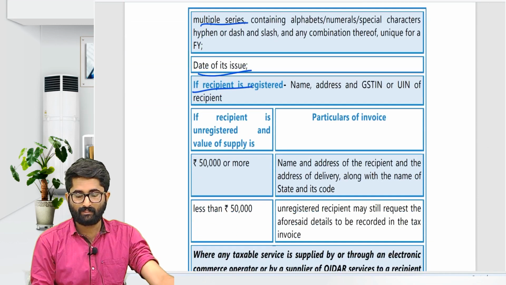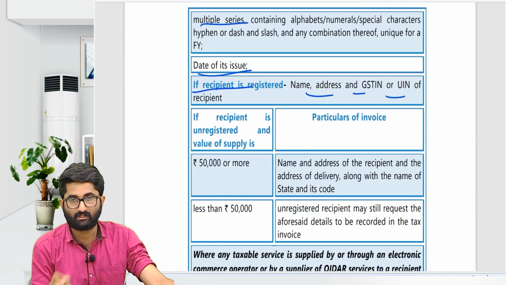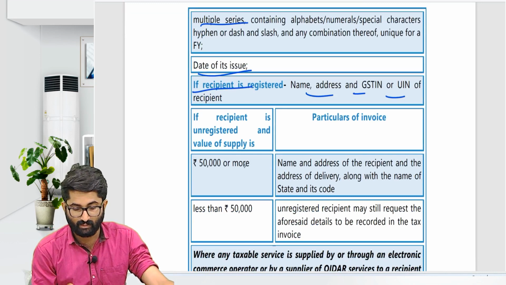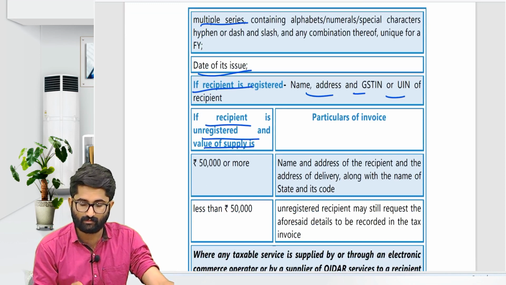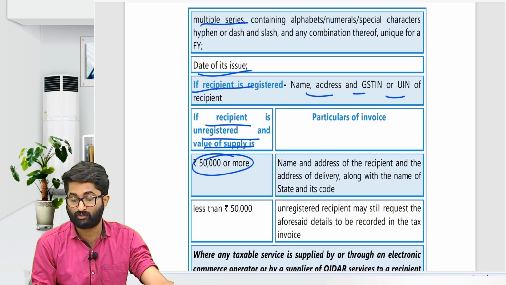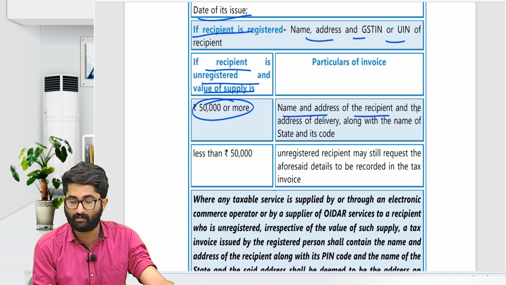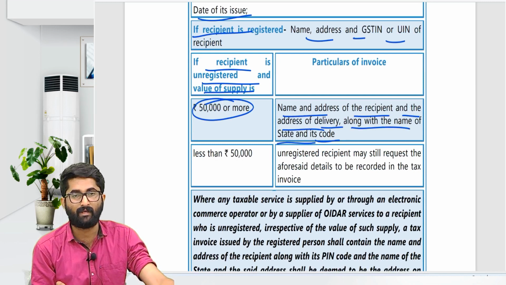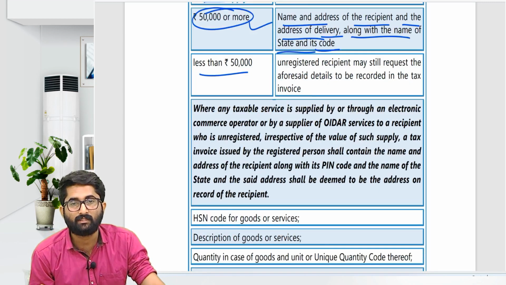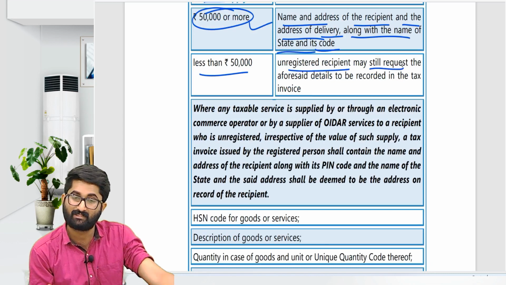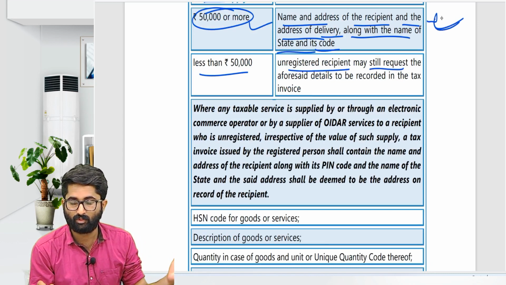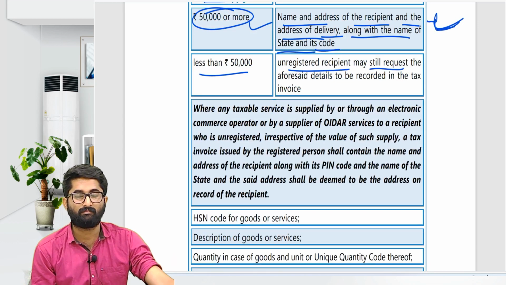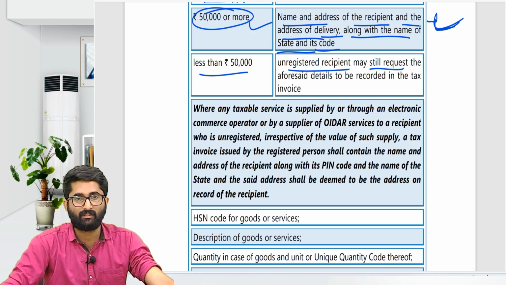If the recipient is registered, then name, address, and GST are compulsory. If the recipient is unregistered, then if the value is 50,000 or more, you have to give the name, address of the recipient, address of delivery, along with the name of the state and its code. That is required. If the value is less than 50,000, an unregistered recipient may still request to put all this in that invoice. So that is what is required.